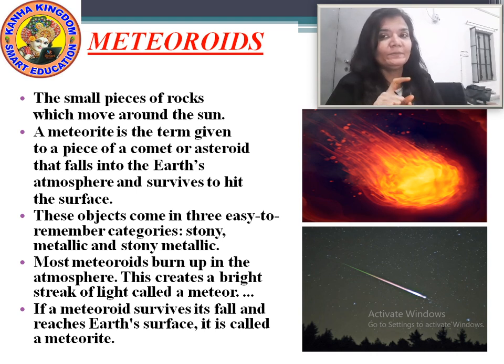Look at both the pictures. They are different. The above picture is meteor and the below picture is meteorite.